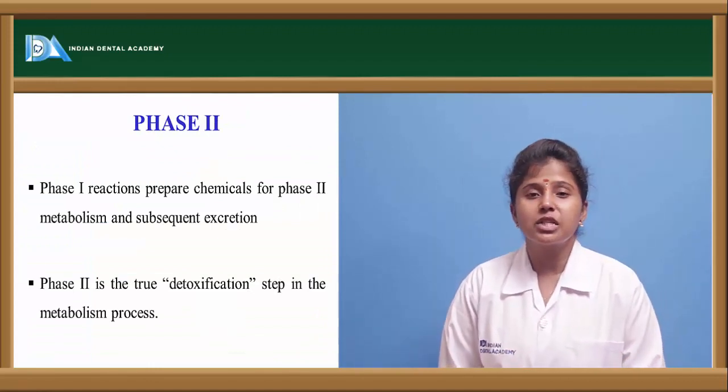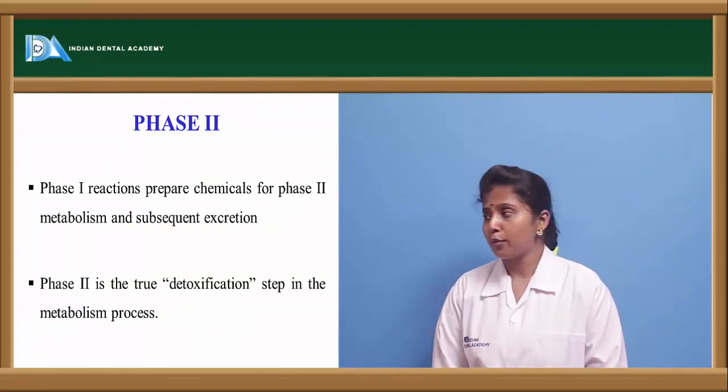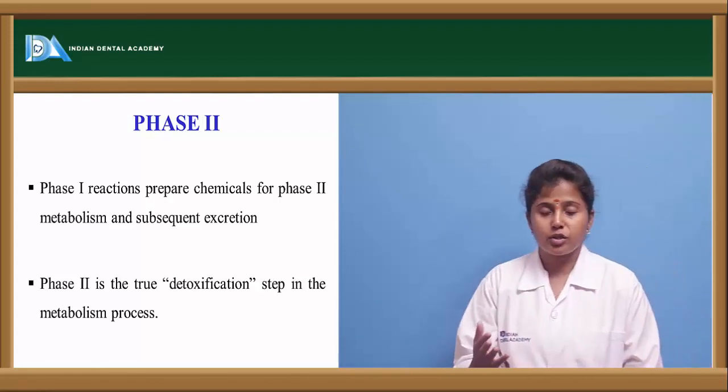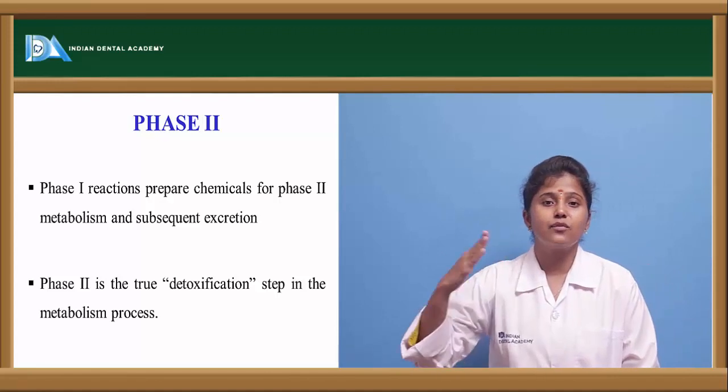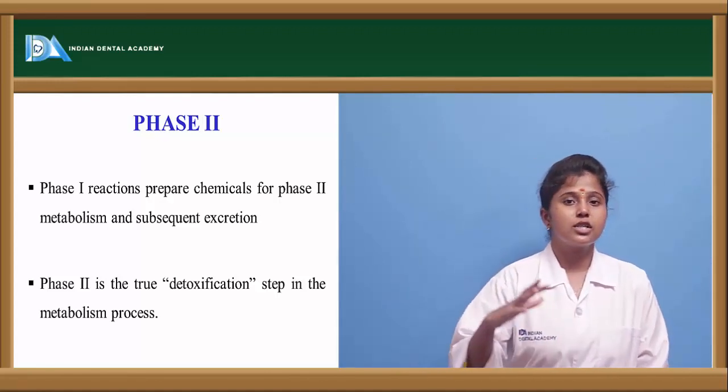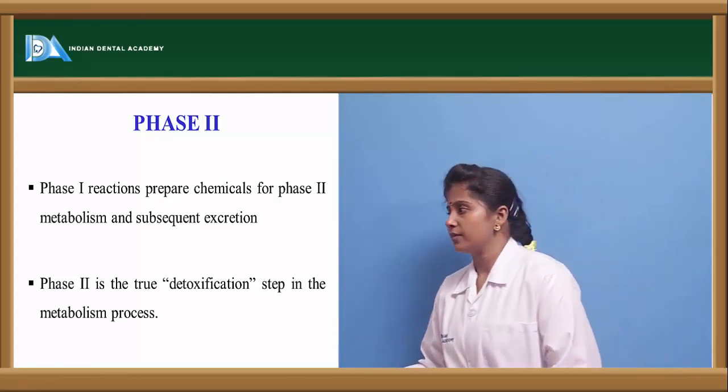The other one is phase 2 reaction. So phase 2 reactions are glucuronidation type of reaction. Here phase 2 is true detoxification, where the drug is converted to an inactive metabolite. So detoxification is occurring, and the toxicity of the drug is reduced.